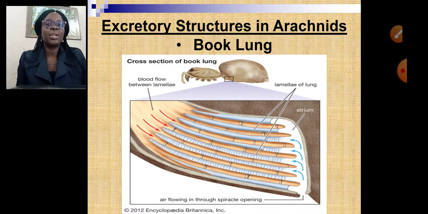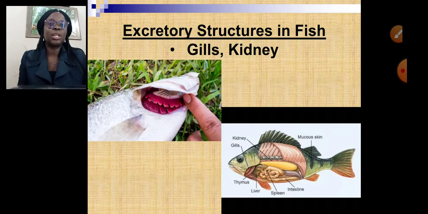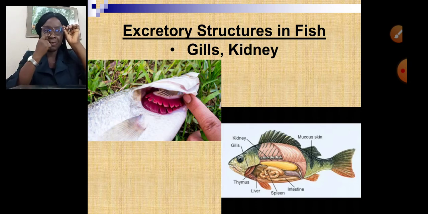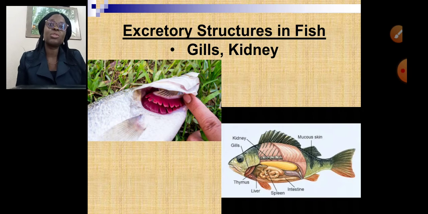Then arachnids, your spider, all right, they make use of their book lungs, and that's the structure of your book lung. That's how it looks. Then the excretory organ or structure in your fish makes use of its gills. In some cases they make use of their kidney.